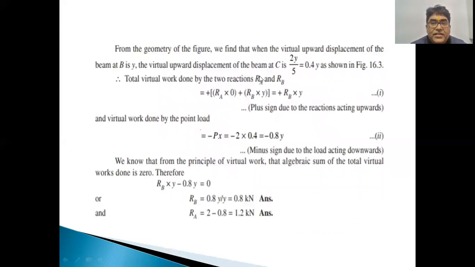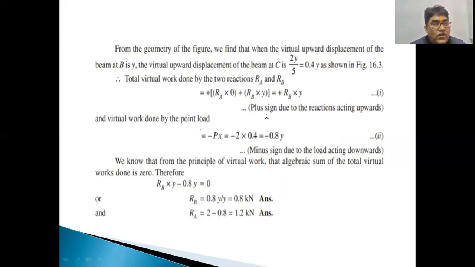Now, applying the virtual work by the two reactions RA and RB. RA multiplied by 0, because the virtual displacement at point A is assumed to be 0, and at point B, RB into y. This will be the virtual work done by the two reactions, and it will be equal to the virtual work done by the point load. That is, the point load of 2 kilonewton multiplied by 0.4y, because 2y by 5 is equal to 0.4y as shown in the figure. Therefore, it will be equivalent to minus 0.8y.